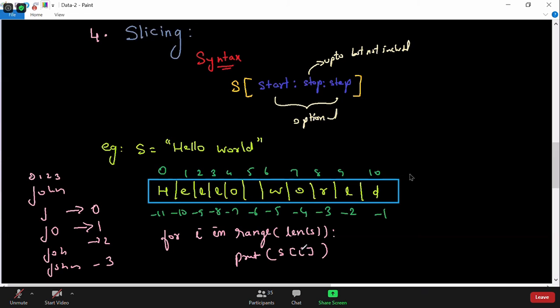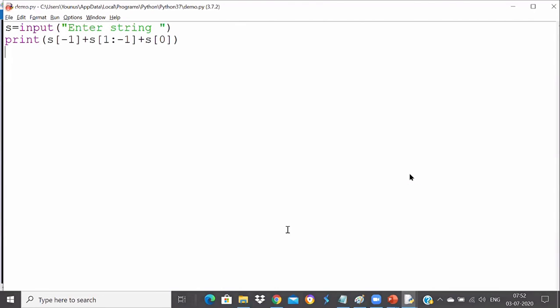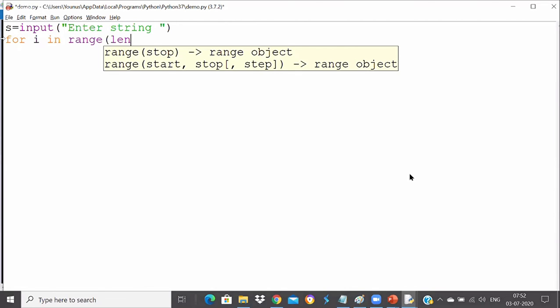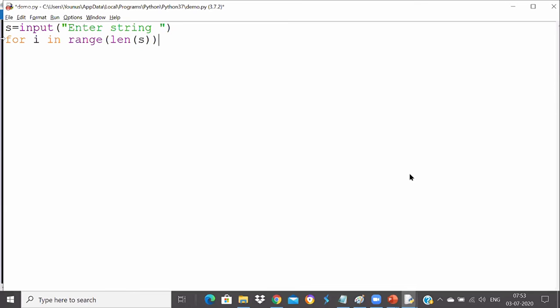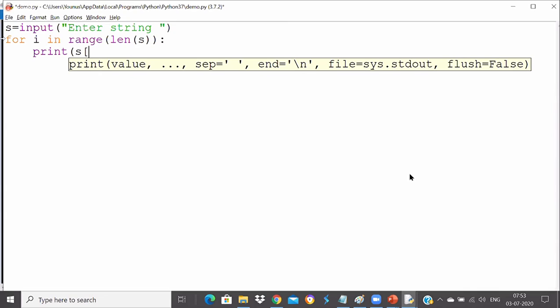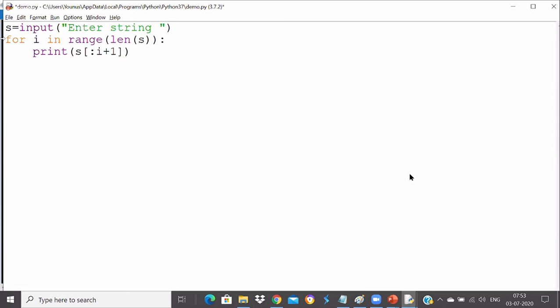Okay, now we will see this code very easily. Now what I can do is enter any string. For example, a for loop: for i in the range of, starting with 0 till the length of s, and then colon. Inside it, print s of start. Every time you start from the beginning, go till i plus 1, because we know that the end value is up to but not included. So I'm saying go till i plus 1. That's all for this particular thing.